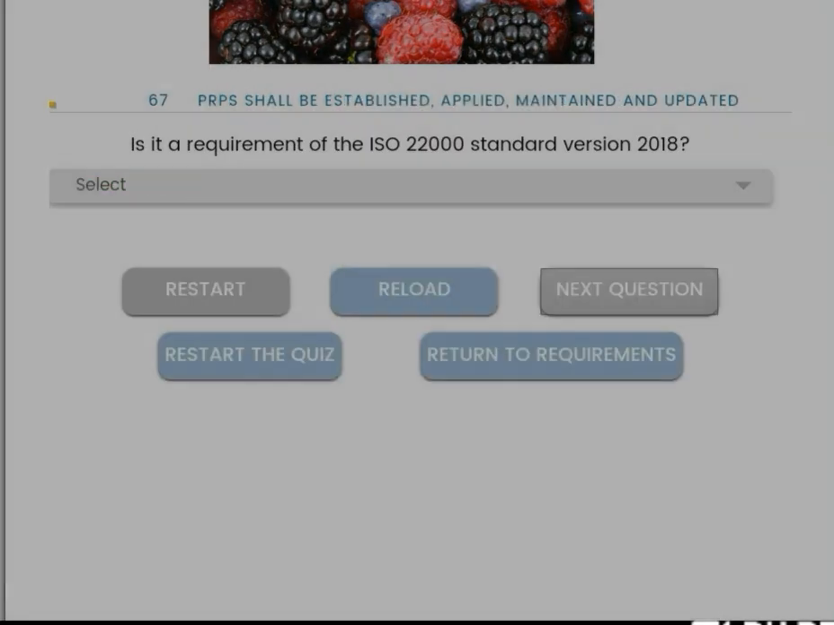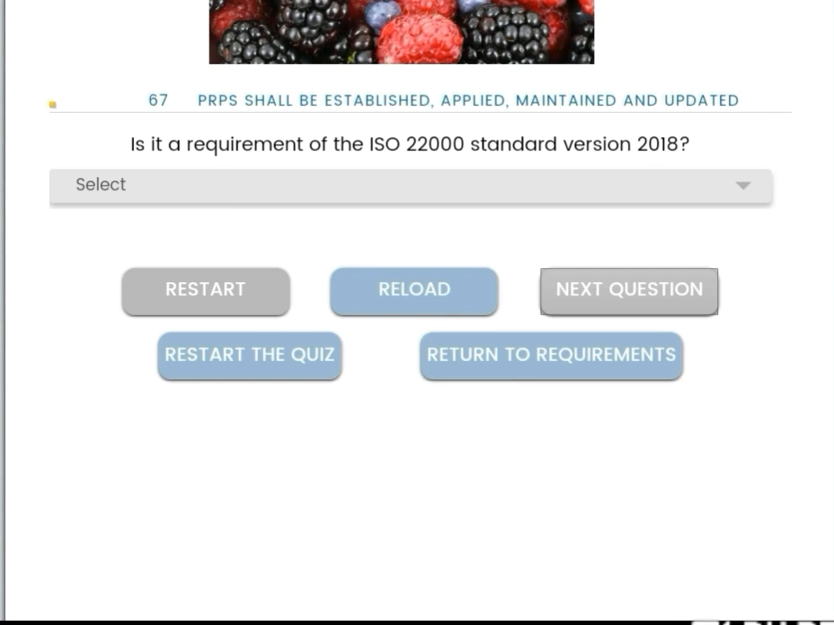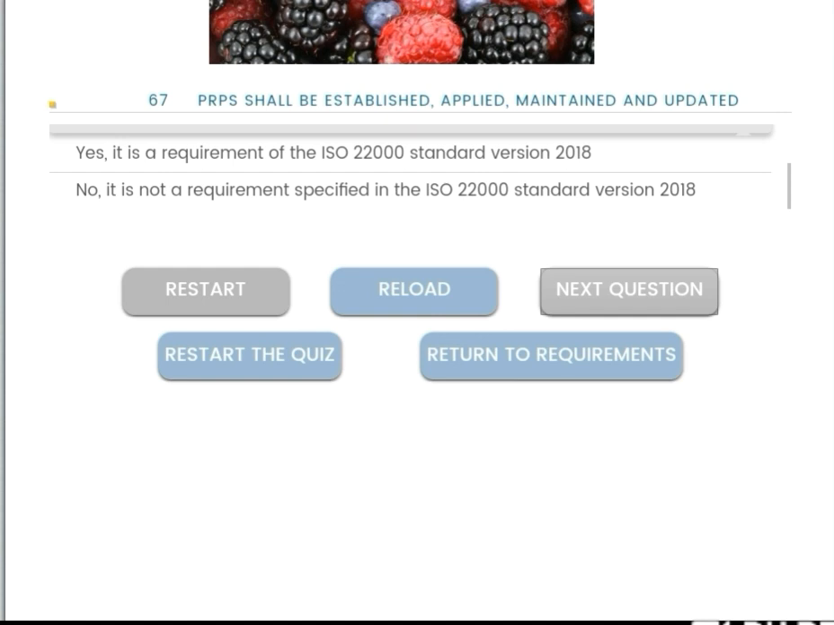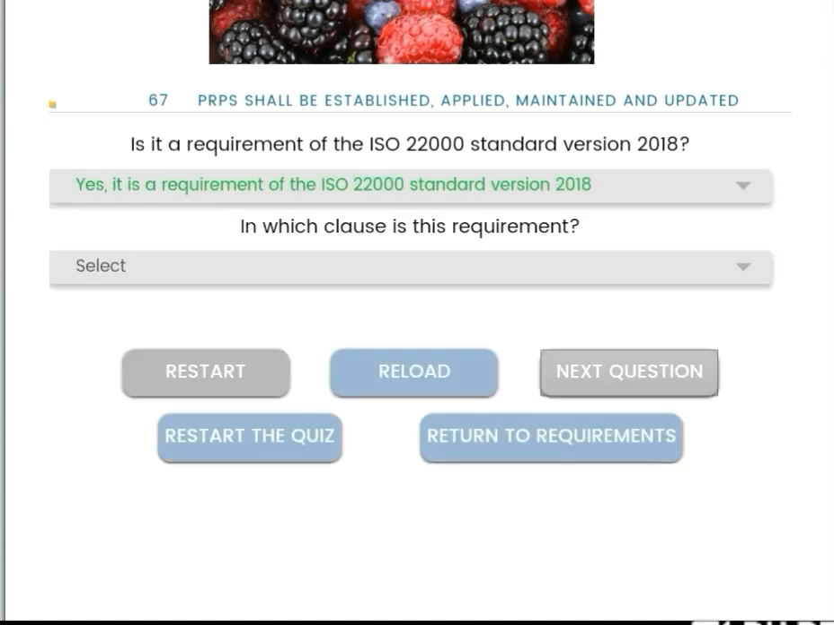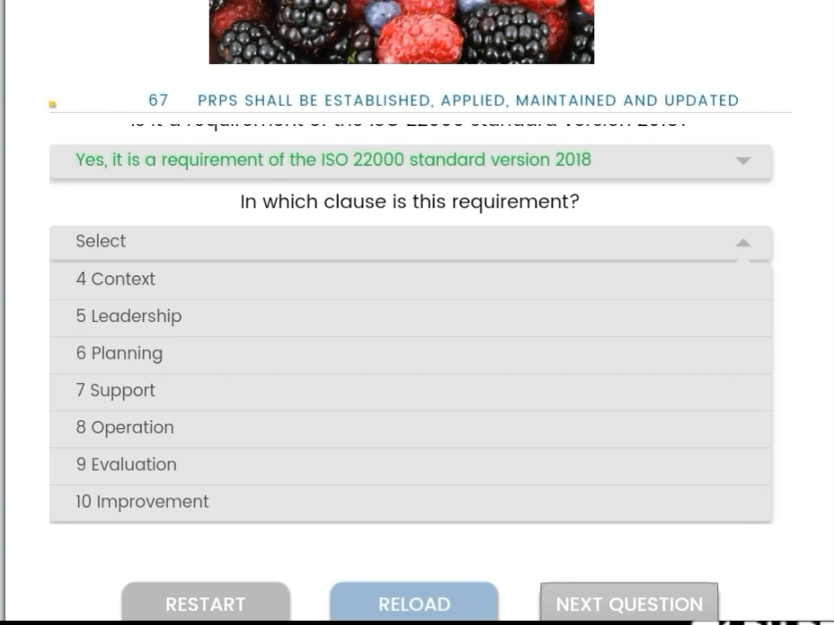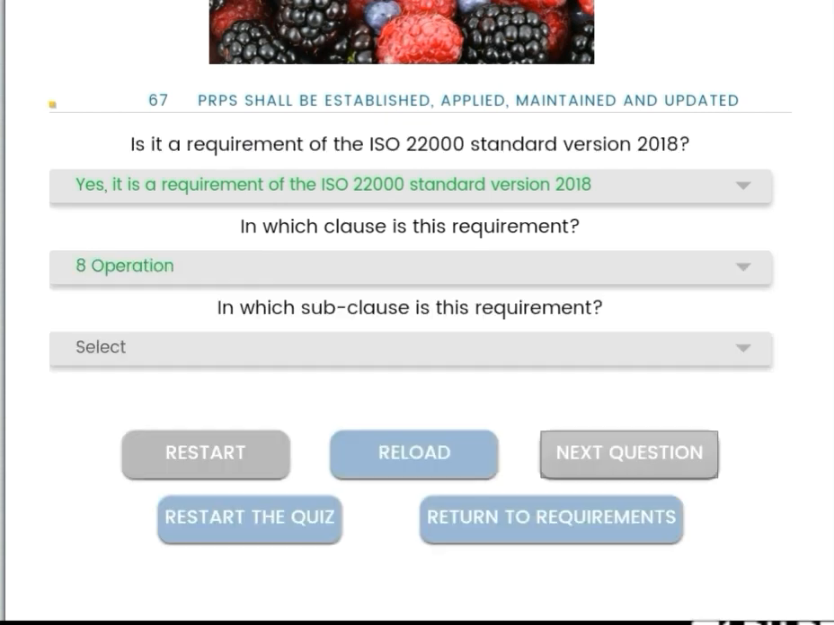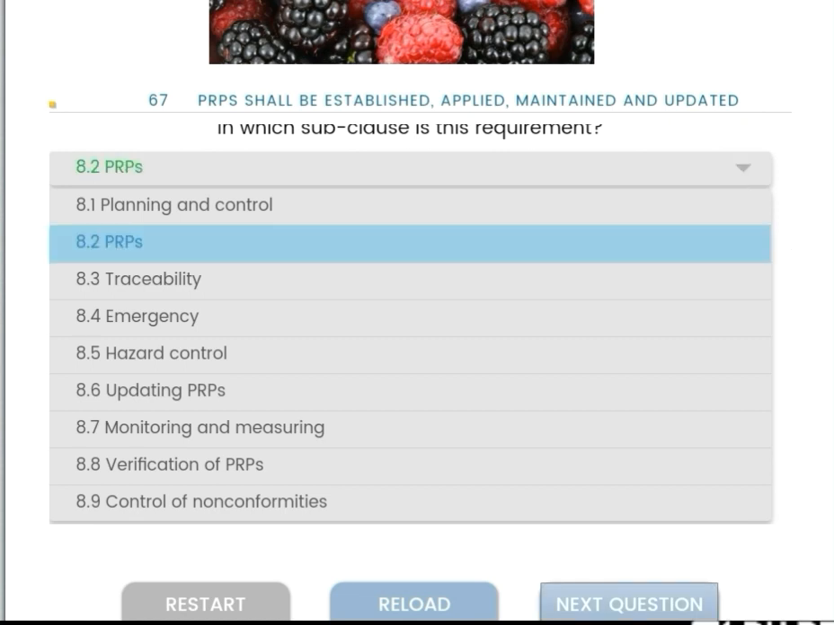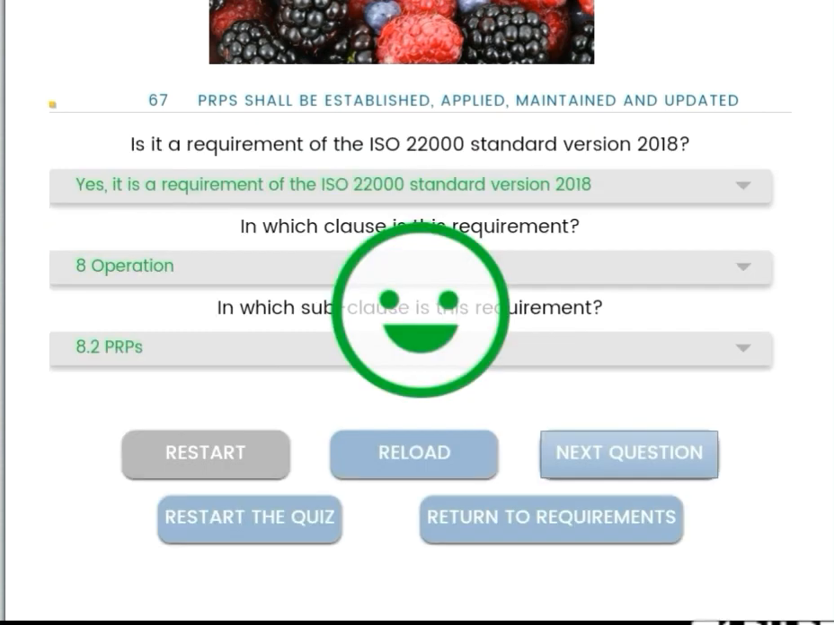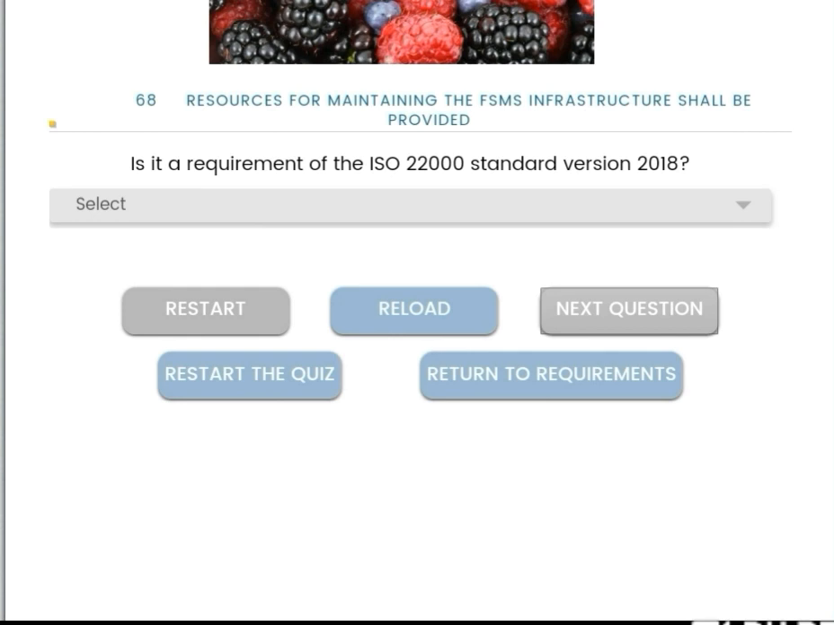PRPs, okay, prerequisite programs. Then what is the point? PRPs shall be established, applied, maintained and updated. Yes, it is a requirement. PRP, prerequisite programs are important, it should be established. And the clause number 8 and the subclass is 8.2 PRPs. Next, resources for maintaining the FSMS infrastructure shall be provided.